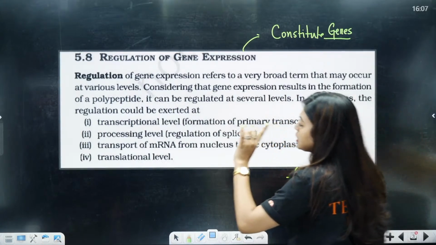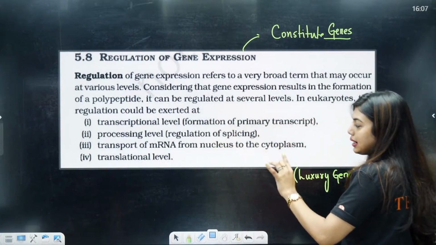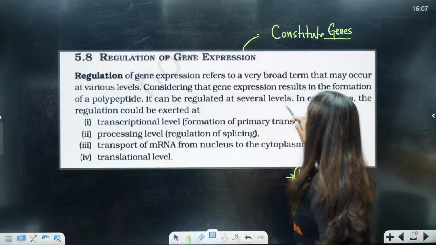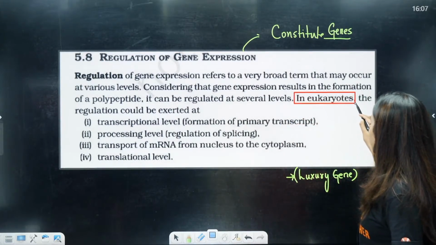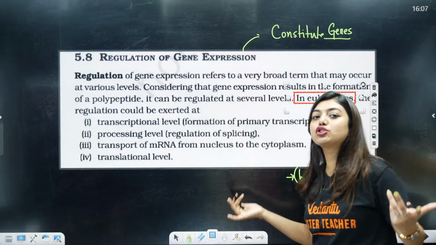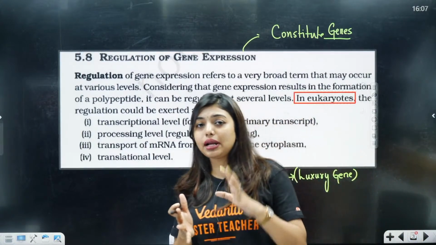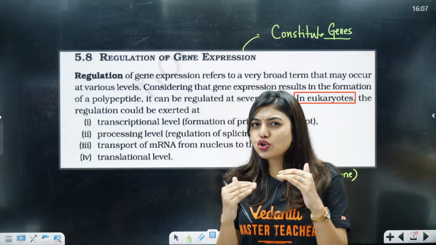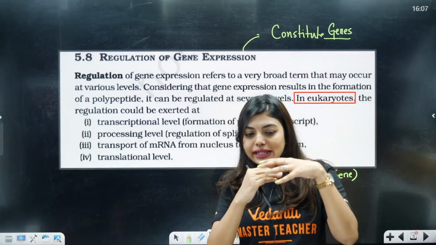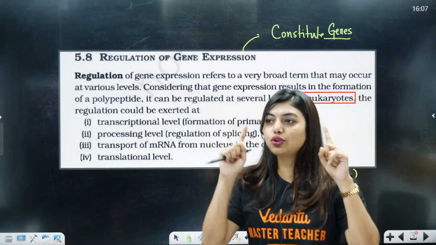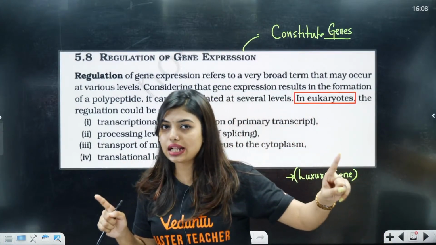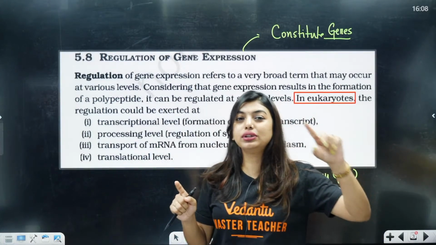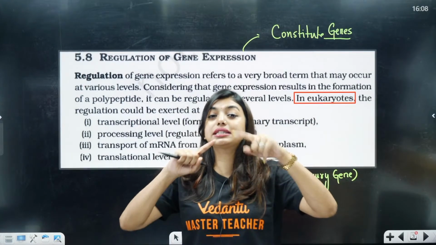In eukaryotes, the regulation could be exerted. Students, as you know, in prokaryotes there is no need for so much fuss, and transcription and translation are going to happen simultaneously there. So there is no technical portion where there is a separation, right? I told you in the last class that translation and transcription happen simultaneously